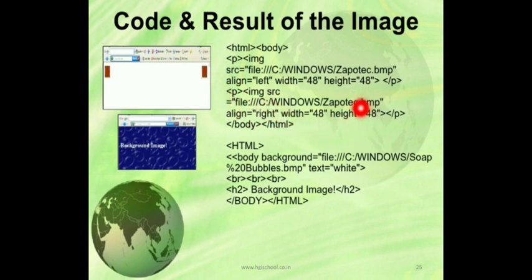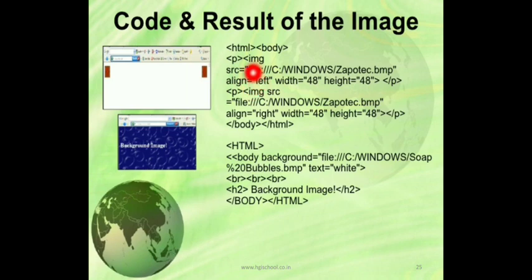So you can see both images are the same, but the first one is aligned left and the second one is aligned right. So it will be displayed like this: the first image aligned left and the second image aligned right. Okay. This is a simple image prepared in Paint. You can use any image.